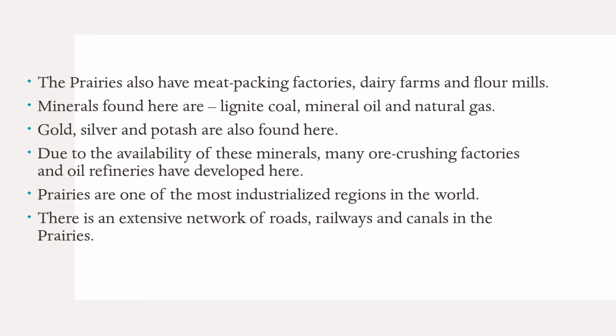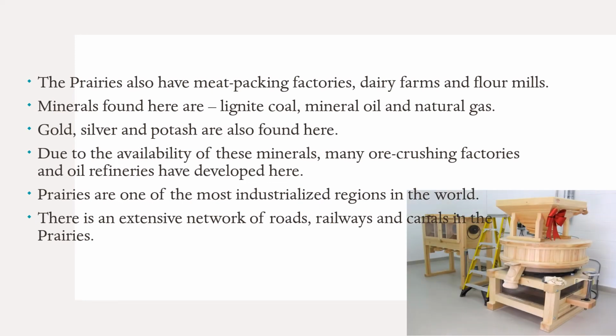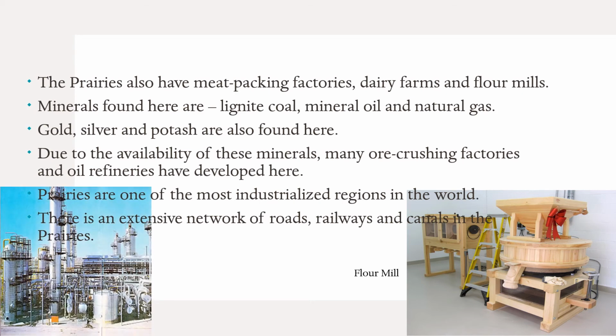Prairies, that is why prairies are one of the most industrialized regions here. And because many industries are there, a lot of transport is done, and to make that transport smooth, many roads, railways, and canals are there in prairies. This is the picture of a flour mill. In this, wheat is turned into flour. And this picture is of an oil refinery, where oil is refined into pure form.